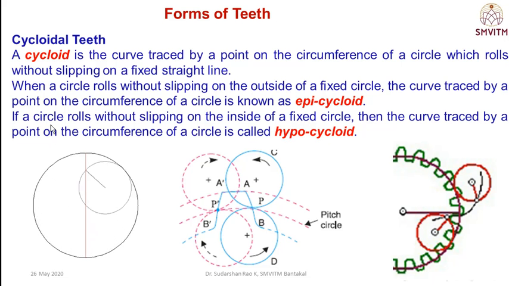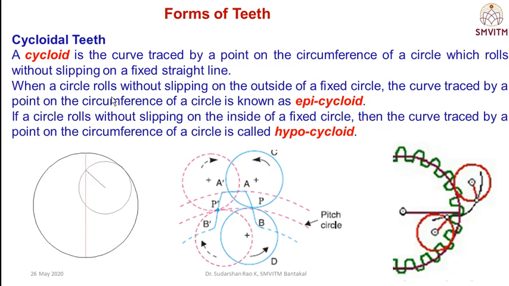Here the gear teeth are formed by rolling a circle, tracing the point on its circumference, which rolls over the fixed circle.